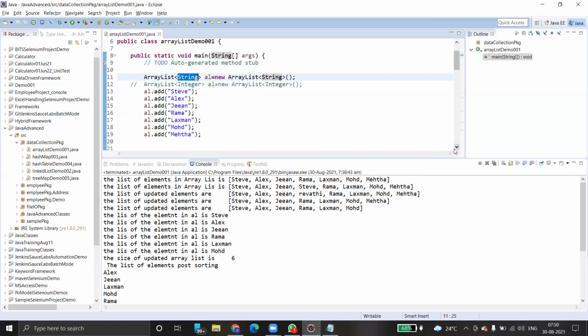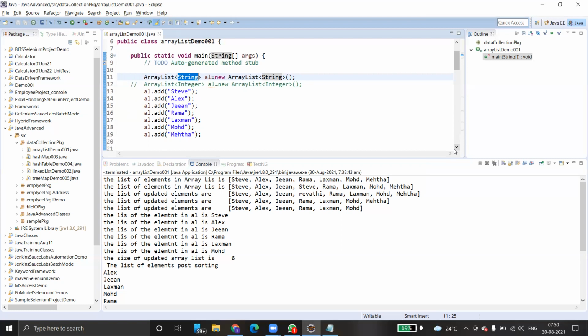How to iterate an array list? We can use an enhanced for loop to iterate over the elements of the array list. How to find the size of the array list? As I told you already, there is a method called size. By using the size method, you can get the total length of the array list. So we can add and we can remove all the elements from the array list.